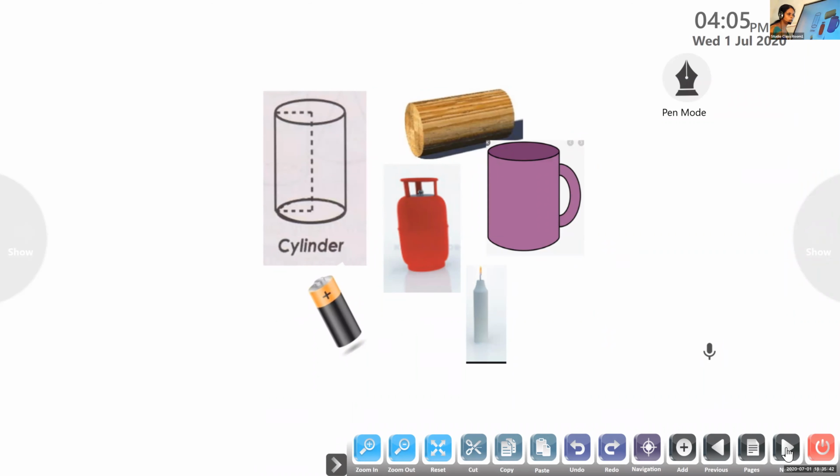Malavika, which solid figure can we see on the screen? Cylinder. We can see cylinder.